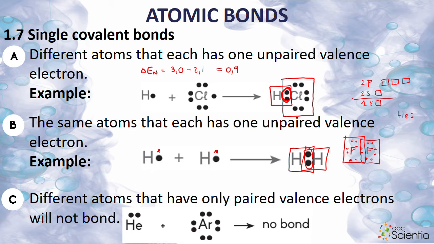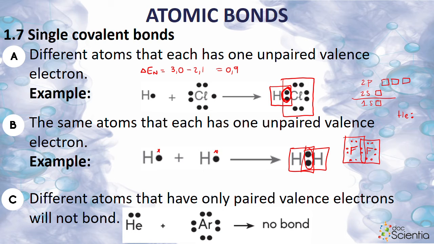Okay, so ons wil nou weet, is dit 'n nie-polêre of 'n polêre binding? Is it a polar or a non-polar bond? Wie kan vir my sê? En jy moet vir my sê hoekom. Die verskil in elektronegativiteit het ons nou uitgewerk is 0,9. Val dit in nie-polêr of in polêr of in ionies? Okay, does everybody agree it cannot be an ionic bond? We know that this is a covalent bond, né? Want hy is definitief nie hoër 2,1 nie. Definitely not. Okay? So my issue is the 0,9 is right on that edge.